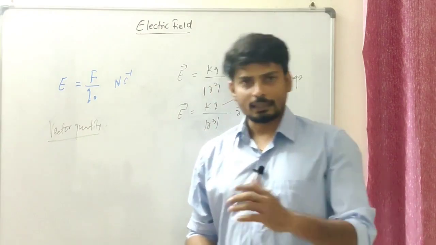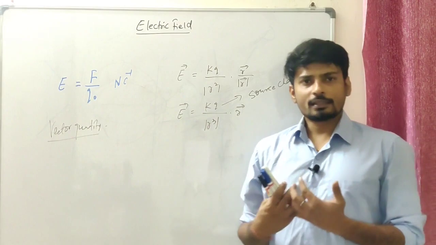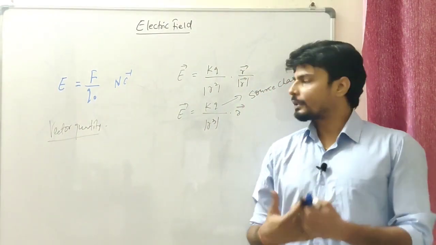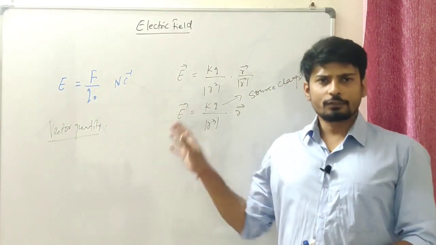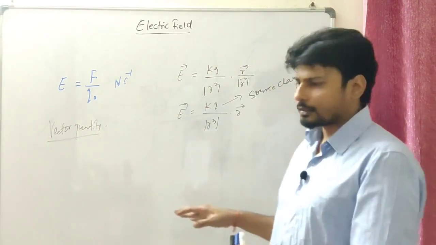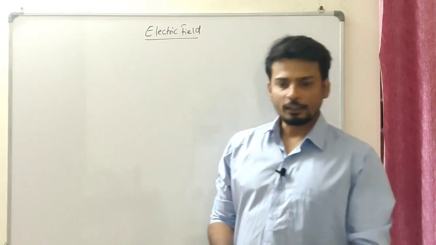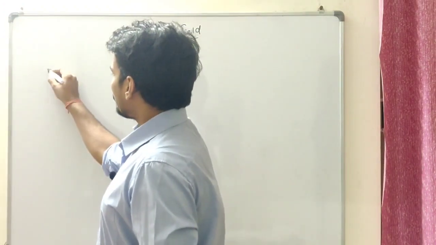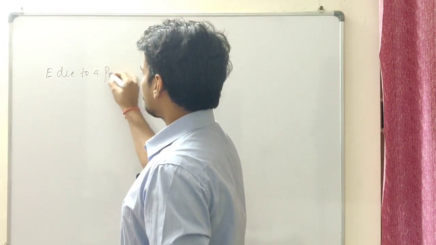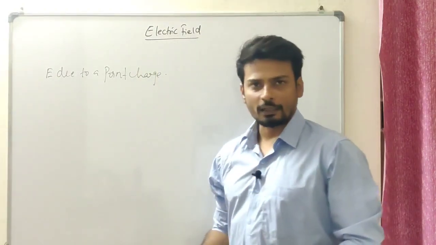We're going to see some examples, and we're going to work out certain questions to understand this properly. I'm sure by this time you must have got the feel of what the electric field is, how it impacts the study of electrostatics, and its dimension, of course, and its nature and direction. All right, let's see some questions based on this. Let me erase this. Then let's see the electric field because of a point charge. That's the first thing. Make the heading: electric field due to a point charge. That's the first thing that we're going to be studying now.